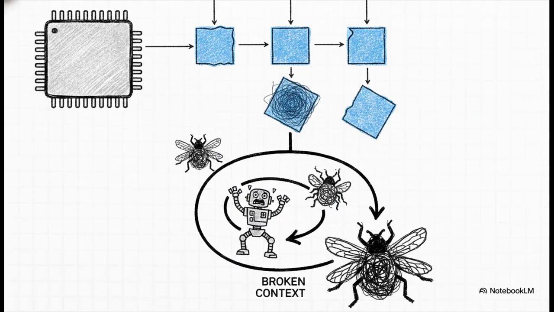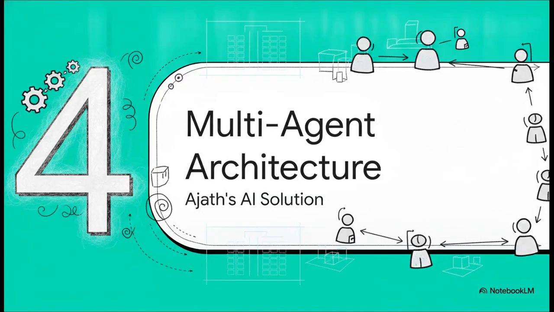But here is the wild reality of hardware. Surprisingly, even at temperature 0, you absolutely do not get 100% bit-exact determinism. Why? Because of GPU floating point non-associativity and server-side concurrent batching. Basically, operations processed in parallel on different GPU threads don't always sum in the exact same mathematical order. This introduces tiny, microscopic variations. And this perfectly explains why traditional single-chat AI bots get stuck in those agonizing, repetitive debugging loops when trying to build a whole app. The context breaks down, and the bot just endlessly loops trying to fix its own cascading bugs.